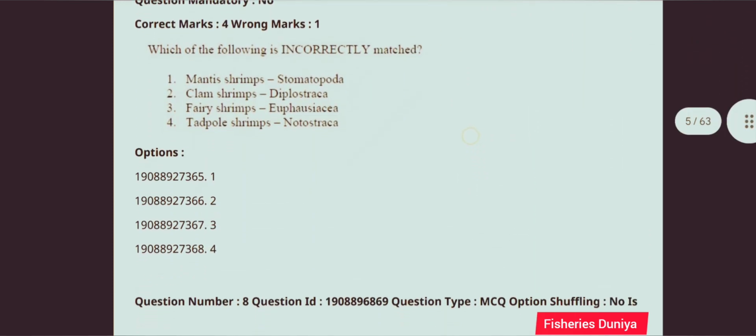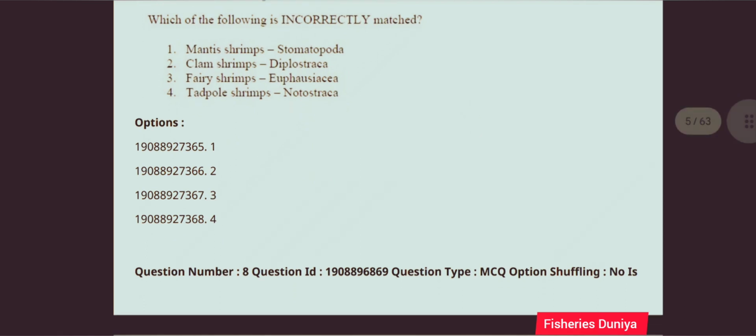Next question, which of the following is incorrectly matched? Mantis shrimp Stomatopoda, clam shrimps Diplostraca, fairy shrimp Euphausiacea and tadpole shrimps Notostraca. The correct answer is option number 3, fairy shrimp Euphausiacea.